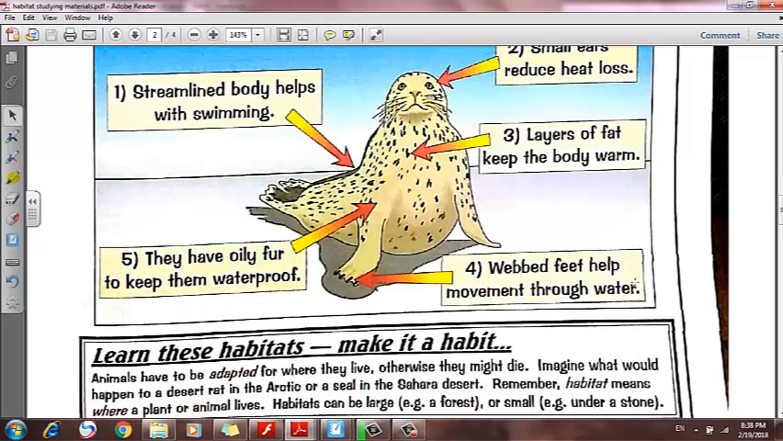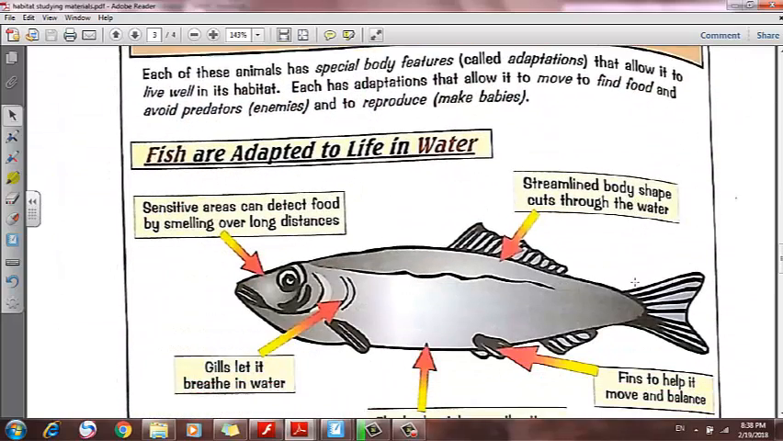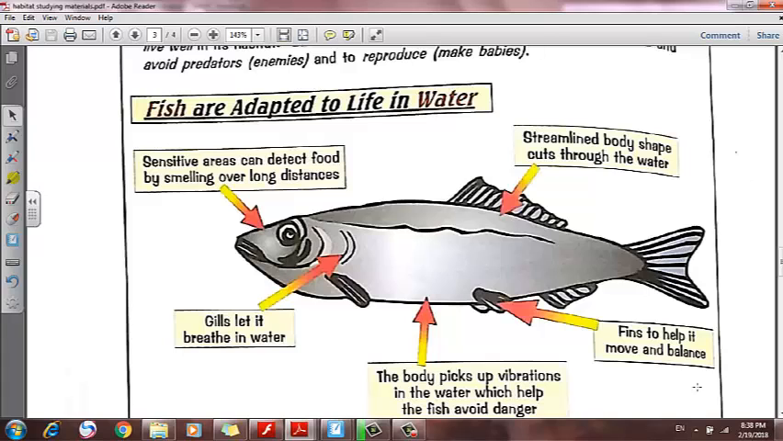Then, adaptation to live in water. Gills to breathe under the water. Sensitive area in its body to feel vibration if there is danger coming, or if there is some prey swimming toward it, so it can find its food and it can protect itself from enemies like shark and whales. Streamlined body to swim, fins and tail to swim.